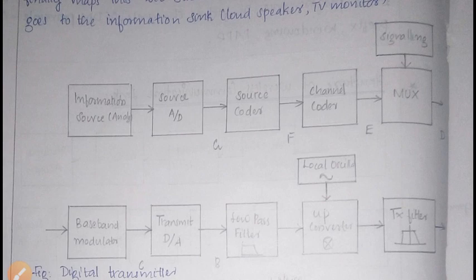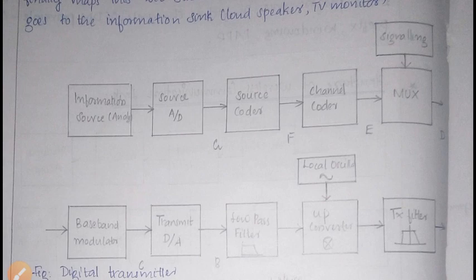Then it will pass on to the source coder. In the source coder it will do the compression just to reduce the redundancy. Here the amount of data and the bandwidth are decreased.